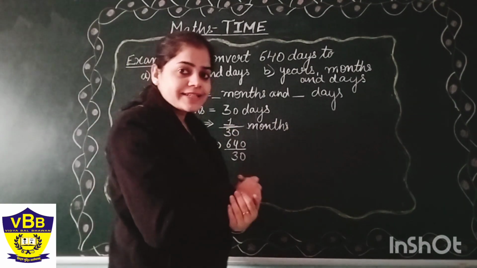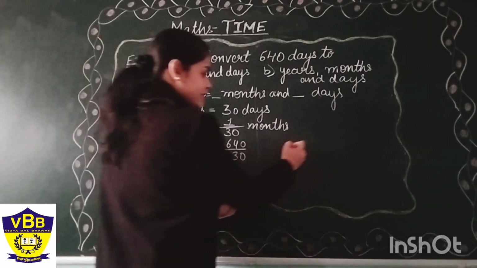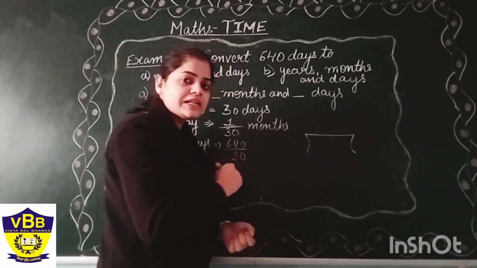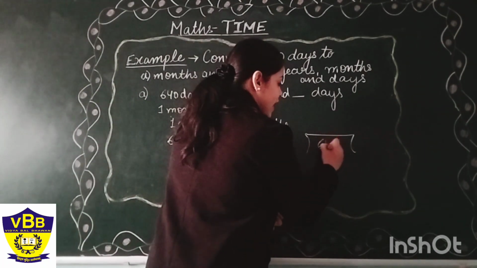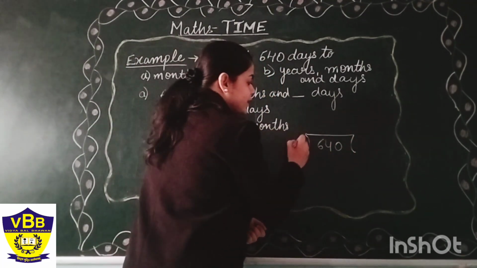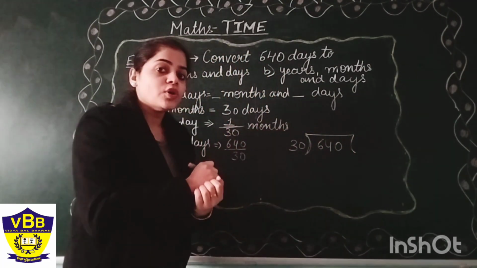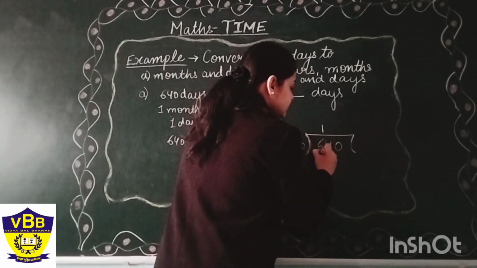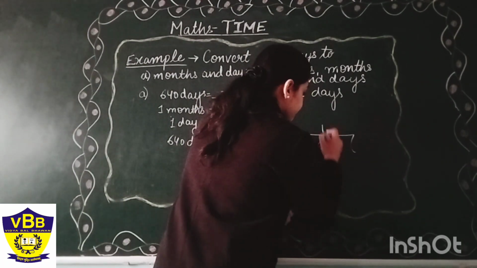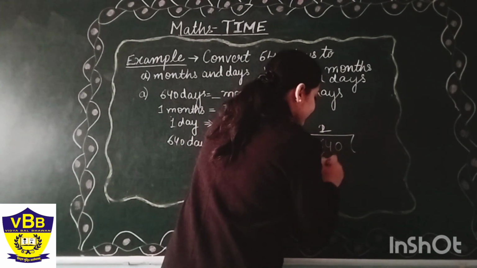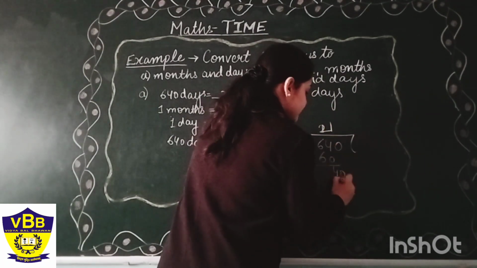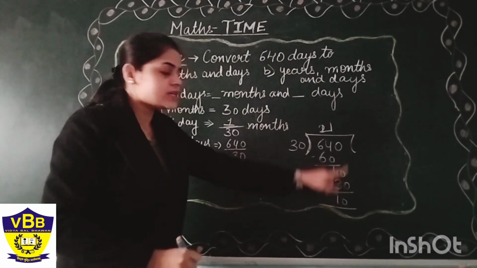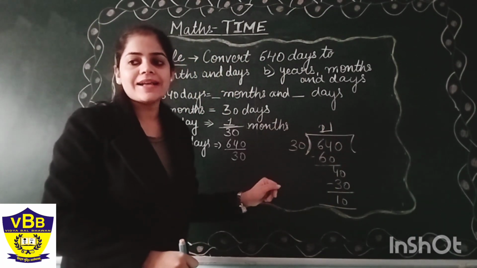We have to divide this as we have done in the previous questions also. We will do the simple division here. Try to solve by yourself and tell me the answer fast. How to divide this? 640 divided by 30. I hope you all are doing it with me. Try to do it by yourself, beta. 3 twos are 6, 3 ones are 3, and then it is 40. So what we will do here? There is a remainder of 10 and 21 is the quotient.